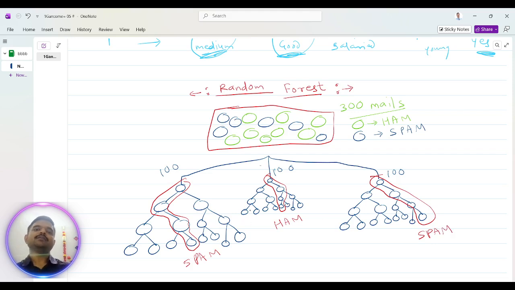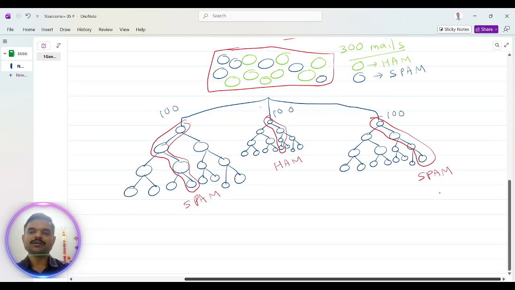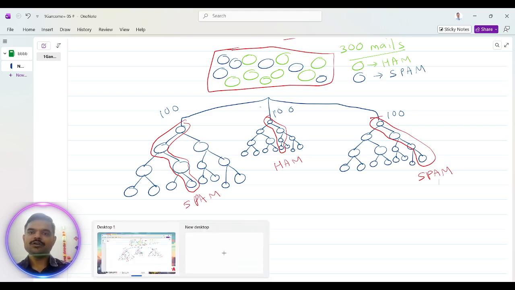Okay, what we did right now is we have provided the same data. For example, in this case, we have provided the same email to these three decision trees, and we ask these decision trees to predict whether that email is spam or ham. The first decision tree tells us this is spam. The second decision tree tells us this is ham. The third decision tree is telling us this is ham.